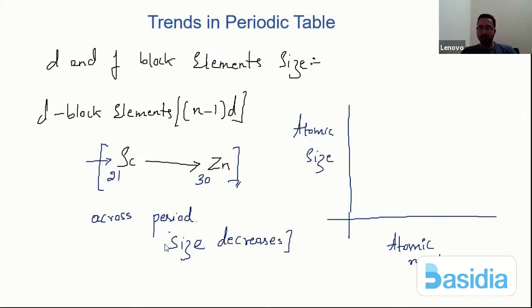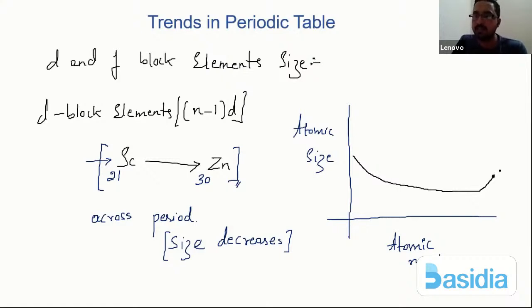The size decreases. But when we see the graph of the transition elements, this is exactly how the graph looks. It slightly goes on like this. Look at the variation, look at the decrease in the size. It's still decreasing. And then slowly when you come towards zinc, the size goes on increasing.